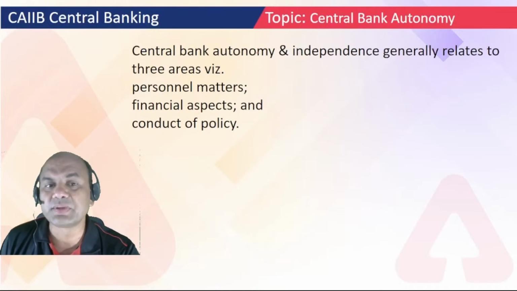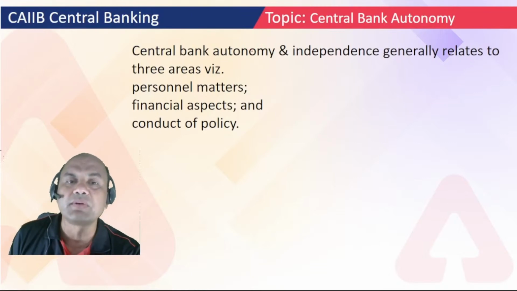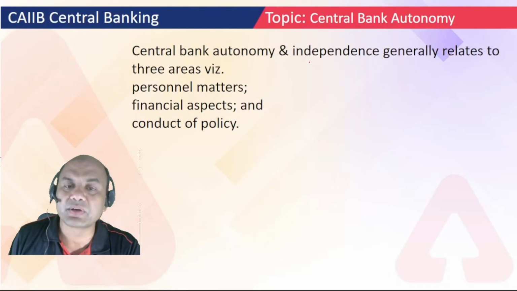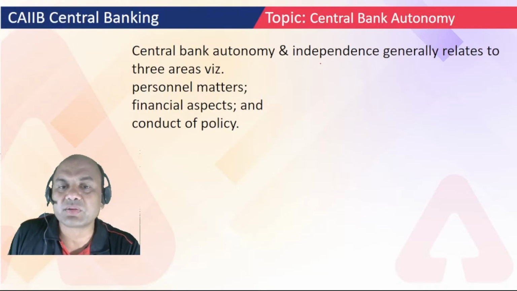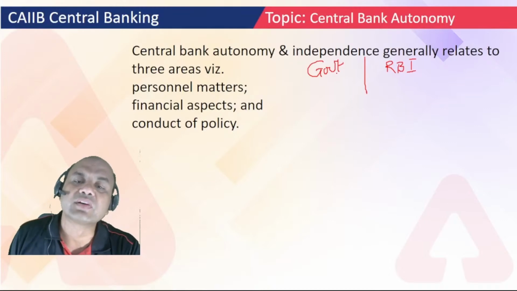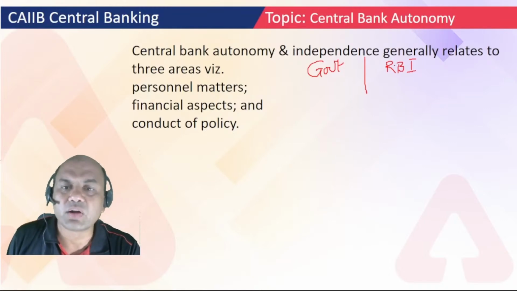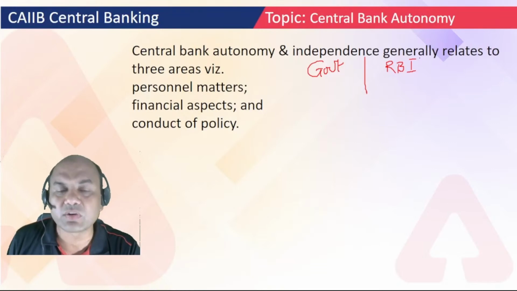Which are the three areas? Means, how can a central bank be independent from the government? Independent from whom? Independent from the government. So remember, government and RBI. I'll call it directly RBI now, the central bank. It's one and the same. So RBI and government, these two are different entities. Although RBI exists because of government, RBI's full control is with government, but they have also been given the autonomy to take their own decisions.